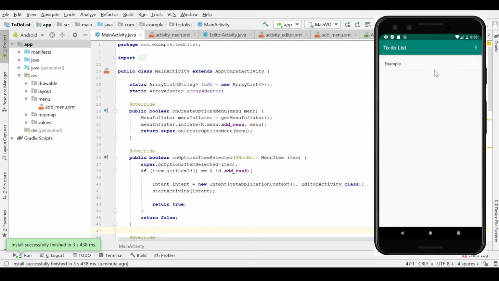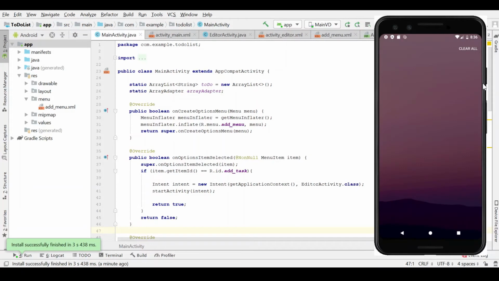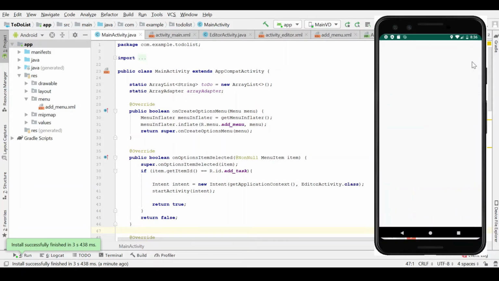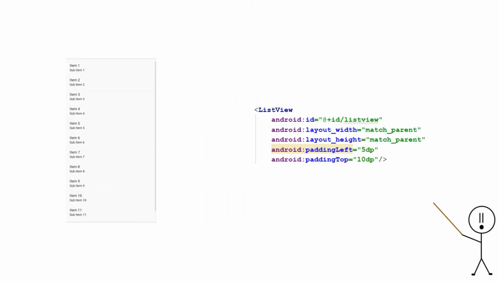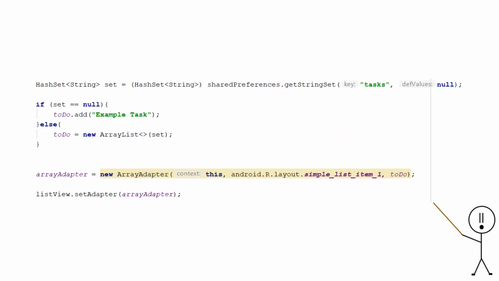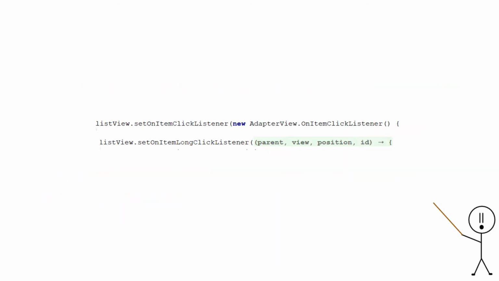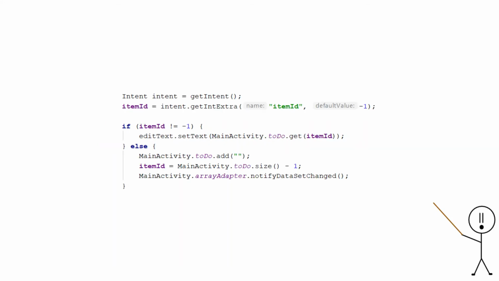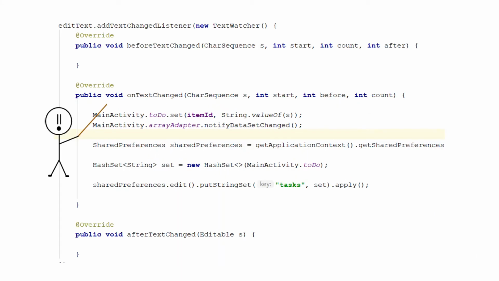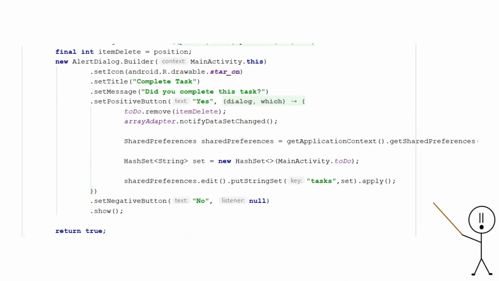The data is saved within the app so that even if we refresh our app, we can still see the data when we open it the next time. So I made this part of the app using a list view object, which gets and stores its data from the app's shared preferences. I use both a short and long on item click listener to add the delete and edit functions. It loads in the item selected and then automatically detects when the text is edited and saves it to our shared preferences. Finally, I made the delete function using an alert builder that can remove items.